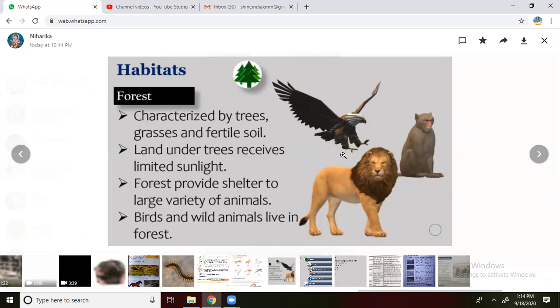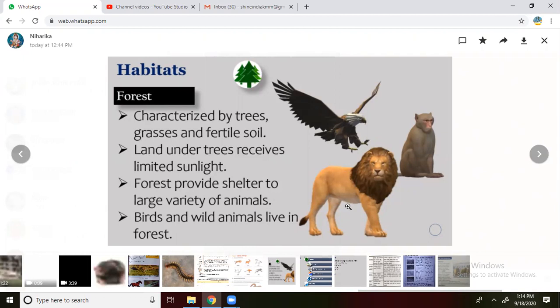We need the sun, we need air, we need water. The same way, animals will get enough sunlight and receive the right amount of food under the trees. The forest provides shelter to a large variety of animals. Forest is nothing but the movement of animals as well as plants. So every forest will provide shelter for all kinds of animals, either herbivores, carnivores or omnivores. Any type of animal will get shelter with the help of the forest.